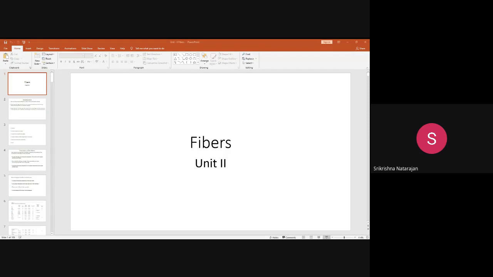Apart from that, there are other varieties like Twaron, Twaron High Modulus and Technora. These again are trade names. But if you look at the chemical class and structure, these three Kevlar grades, Twaron and Technora all have the para-oriented structure.